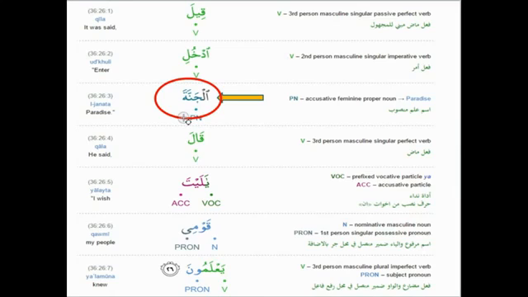So what's Jannata? It's not a human, of course. It's an object. Remember we said that the Arabs have gender for everything, even non-living things. So they will put non-living things in the feminine gender. And of course, there's also a ta here, Jannata, right? So it is definitely feminine. As you can see here, it's definitely feminine. What is it? Rafa, nasab or jar, marfu, mansub, majrur. It's a.